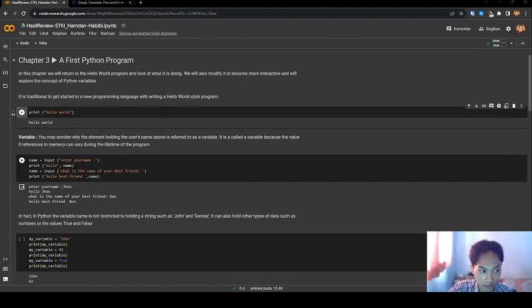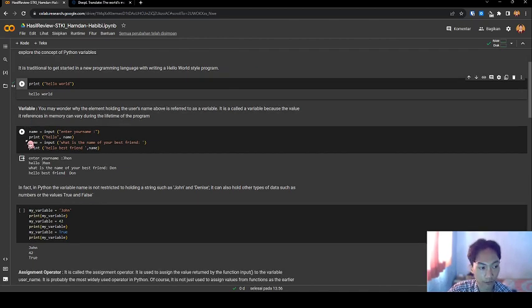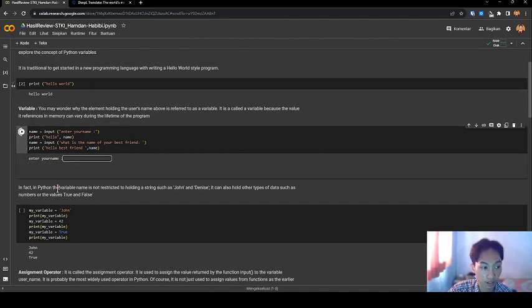If I run this program, print Hello World prints Hello World. Next, a variable. You might wonder why the element holding the user name above is referred to as a variable. It is called a variable because the value it references in memory can vary during the lifetime of the program. If I run this code, the variable name takes the input, my name, John.